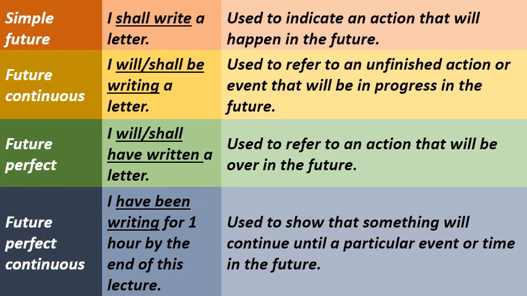Future perfect continuous tense. For example, I will have been writing for 1 hour by the end of this lecture. Here, the form of the verb will have been writing refers to the future perfect continuous tense, and it is used to show that something will continue until a particular event or time in the future. Now here in this table you can see that the same verb write is used in all these sentences, but we find different forms of verbs and tenses in the sentences.